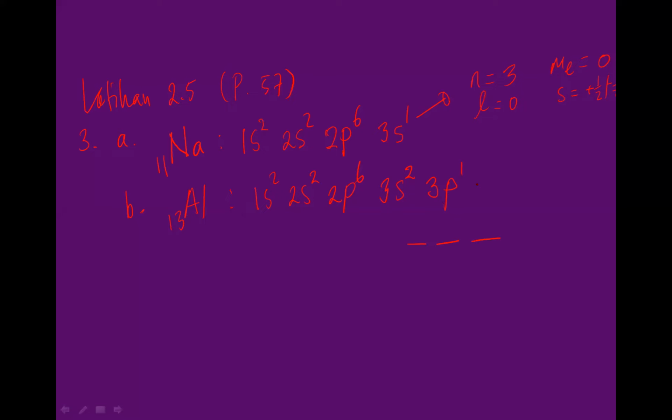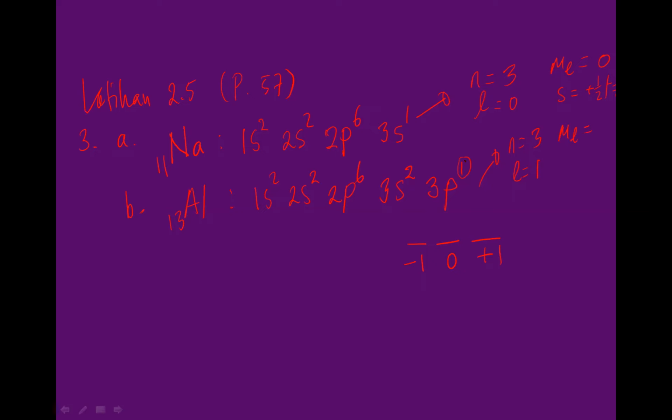Now let's find the quantum numbers. n equals 3. For the last electron, l equals 1, since it is 3p. Now for ml, you have three values, starting from minus l to plus l, including 0. So minus 1, 0, and plus 1.